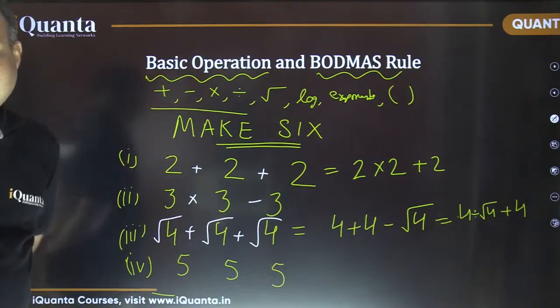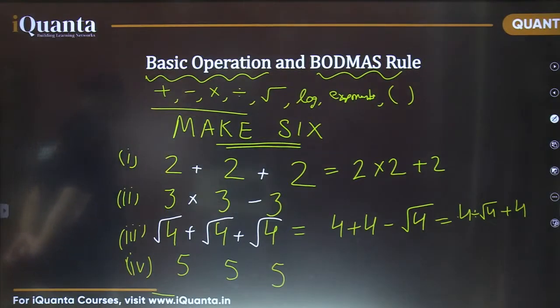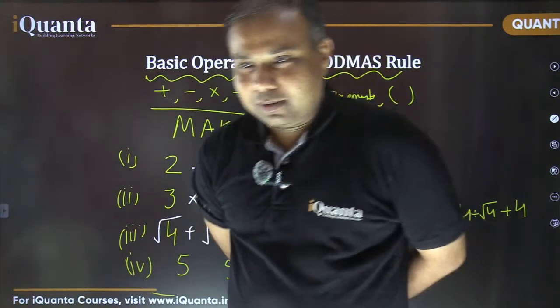We have to make 6. Excellent, amigo. This time it is on point. Good.